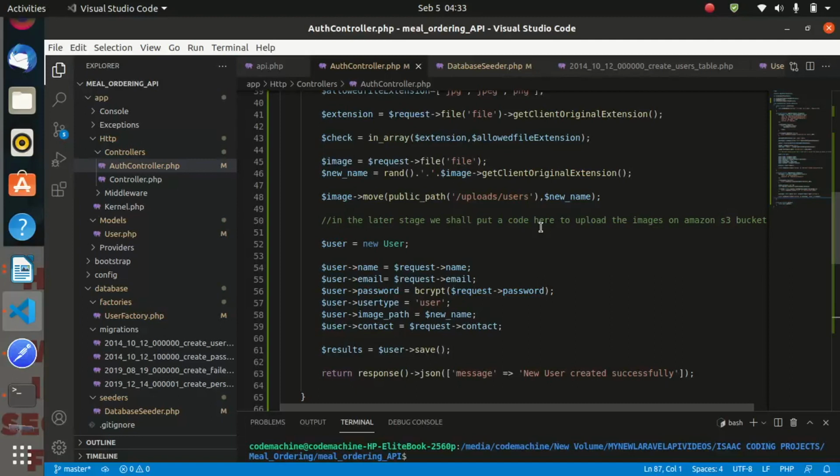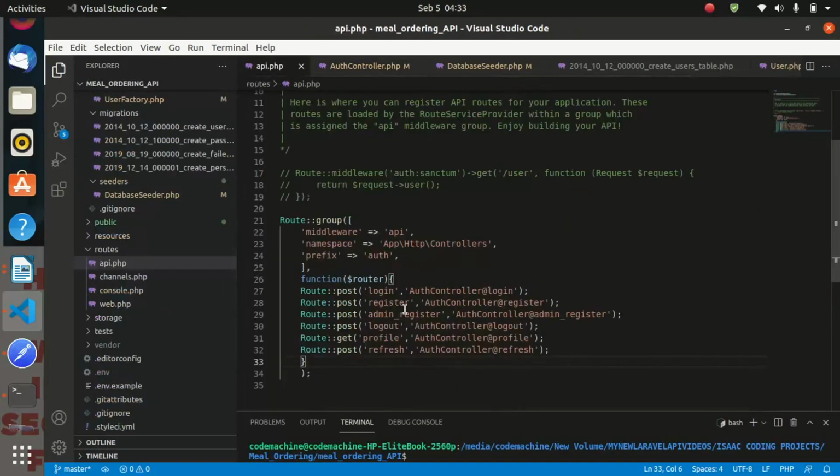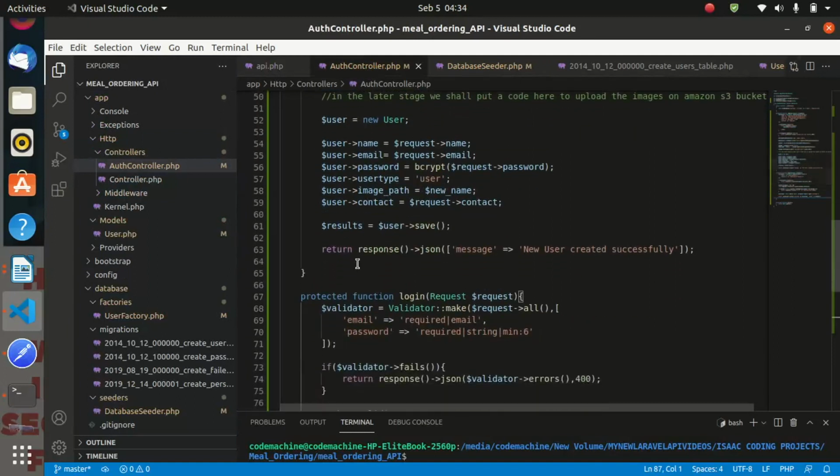This is tutorial number 10 on the mail ordering API, and in this tutorial we are going to implement the admin registration functionality. We are going to implement the logout functionality as well as the refresh token functionality. So to implement the admin register functionality, remember in our routes, this is the endpoint admin underscore register, and the method must be admin underscore register as we defined it. So let us come back here, and now